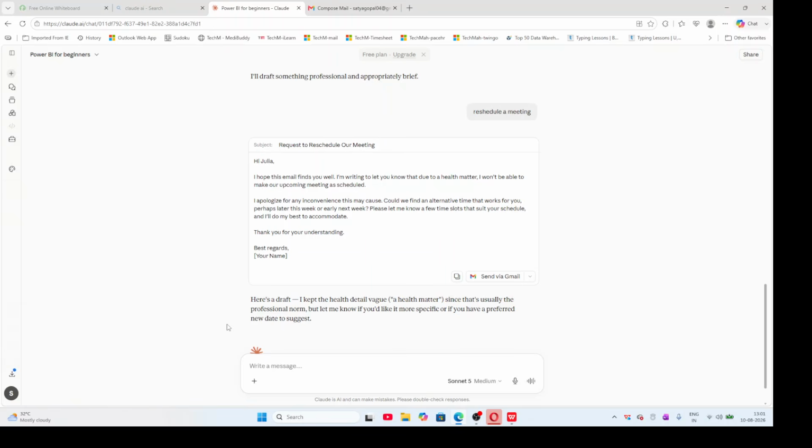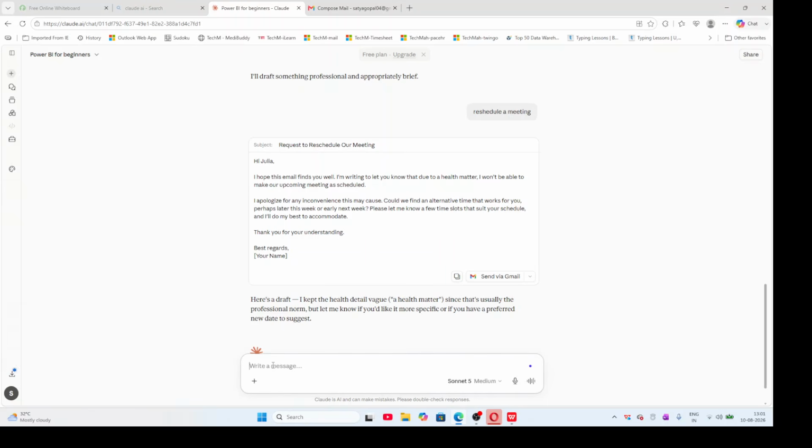Now I will explain about summarizing documents. Claude can help us summarize information also. If we have a long document, we can provide the supported file to Claude and ask it to summarize the important points. This can save us a lot of time. Example: summarize this document, give me the key points. Like this you can ask.